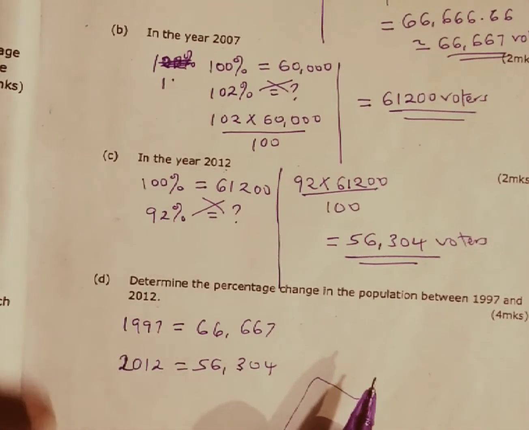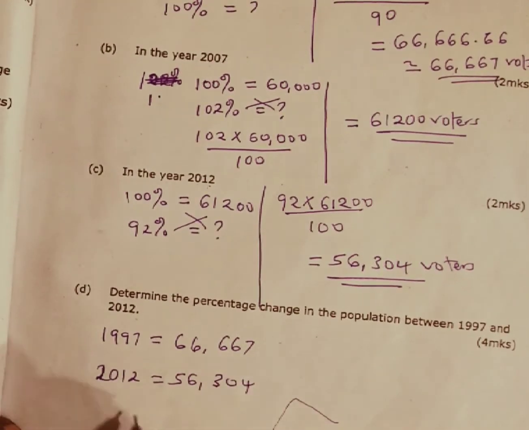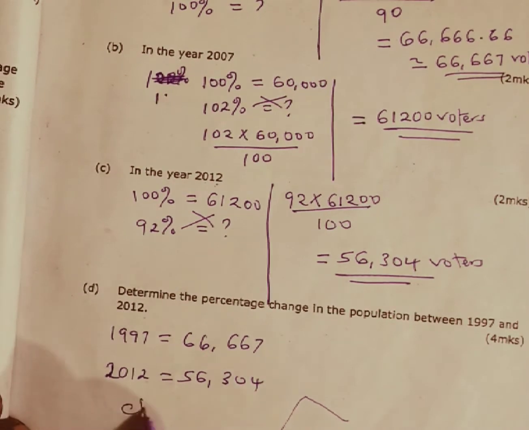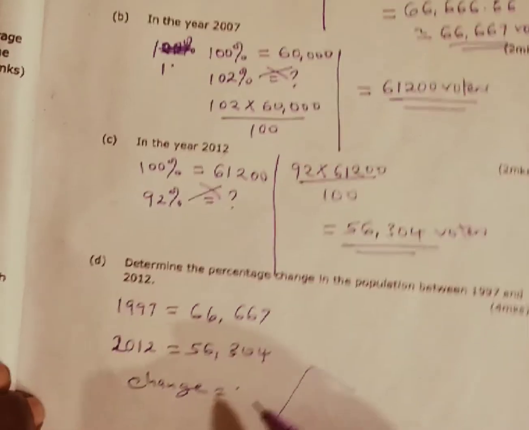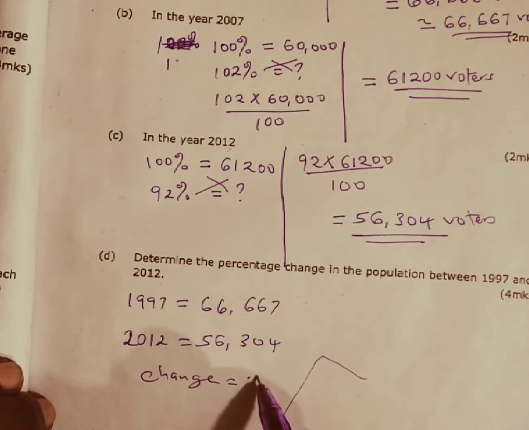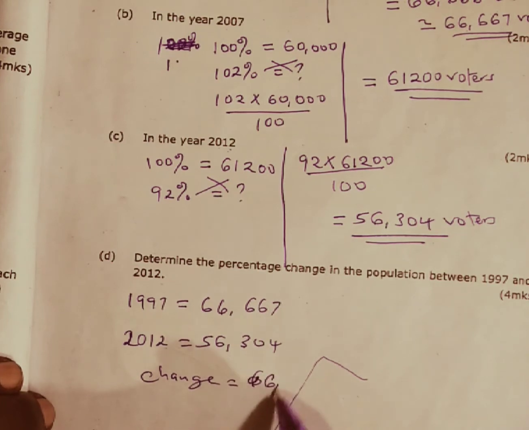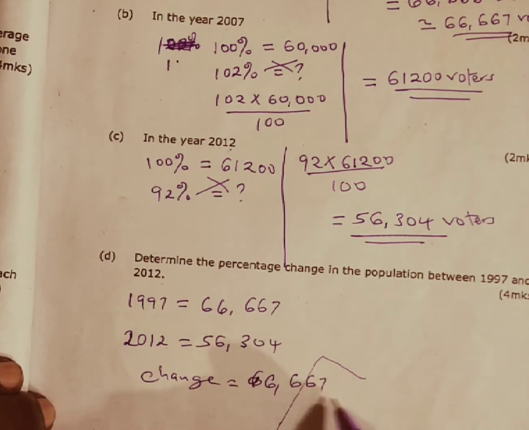But before we get the percentage change, we need to calculate the change itself. To get the change, we take the population in the year 1997, which is 66,667.